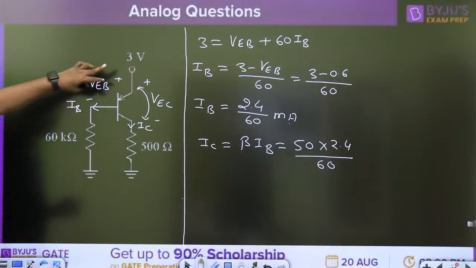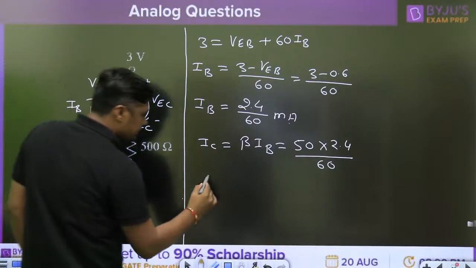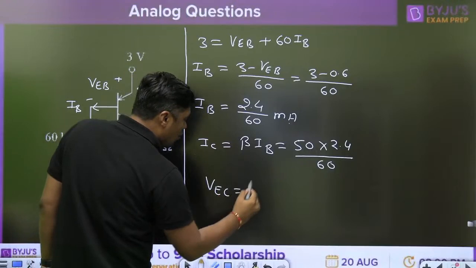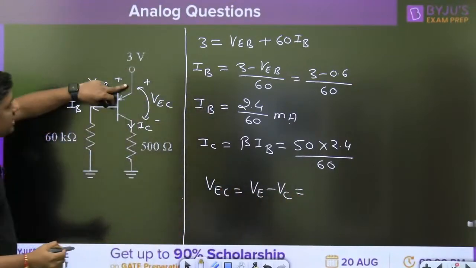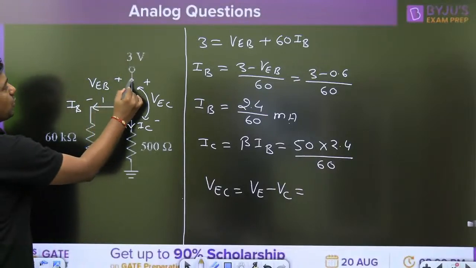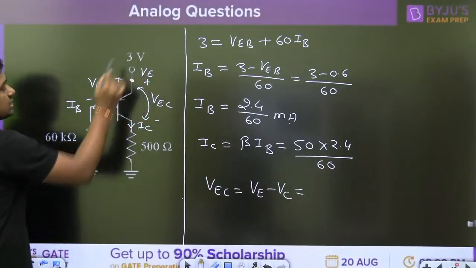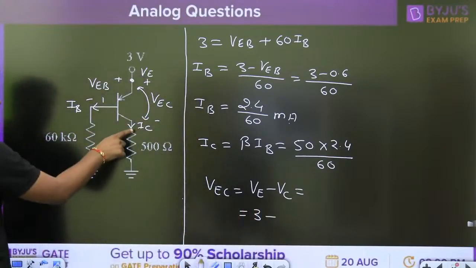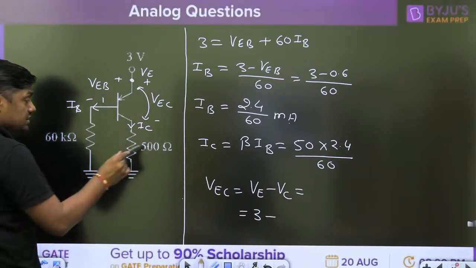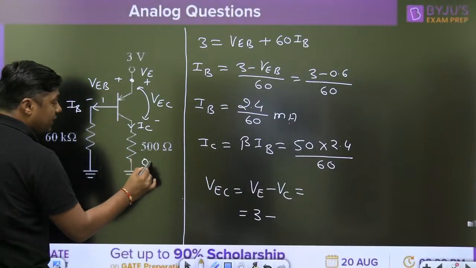VEC, my dear friend, is nothing but VE minus VC. What is the VE? VE is nothing but 3 volt. Voltage at this point is called VE. This is the 3 volt, minus, what is the VC? IC into 500 ohm. Always convert it into kilo ohm, 0.5 kilo ohm.